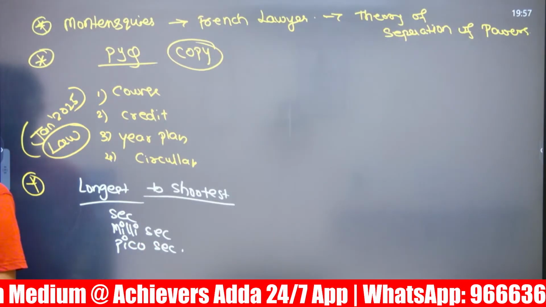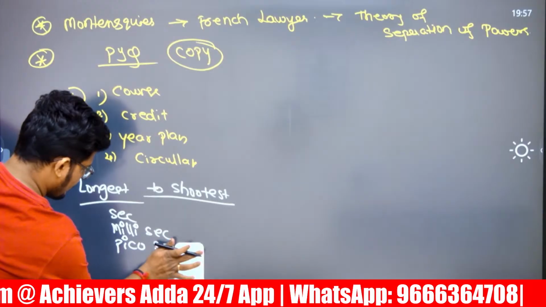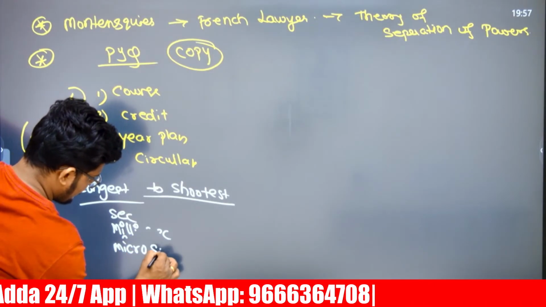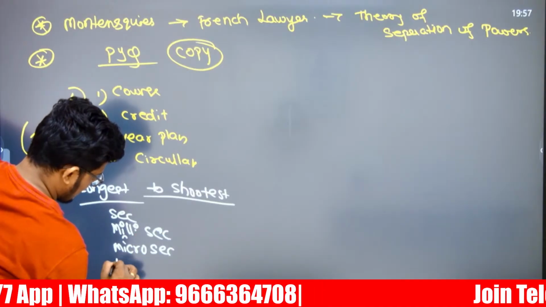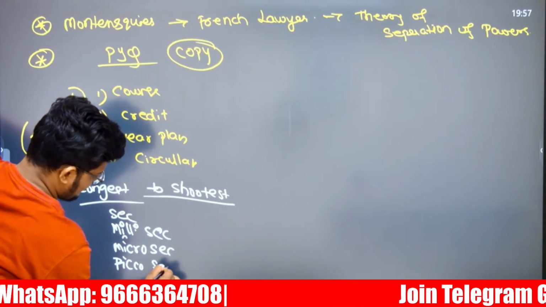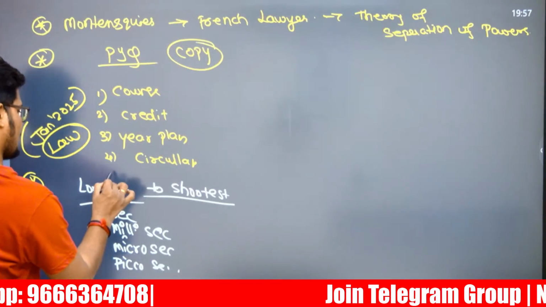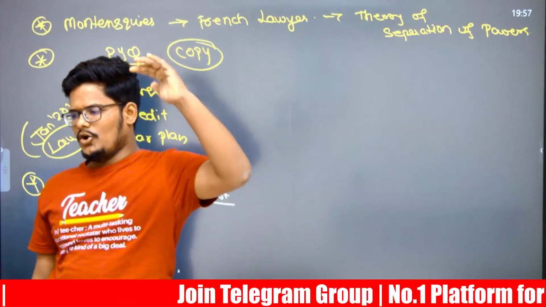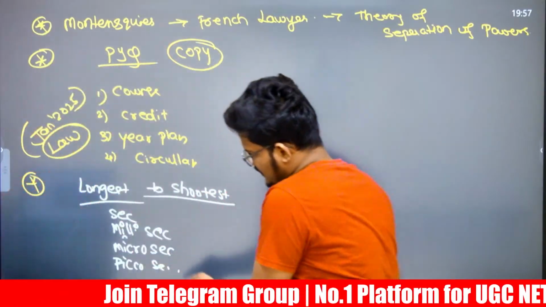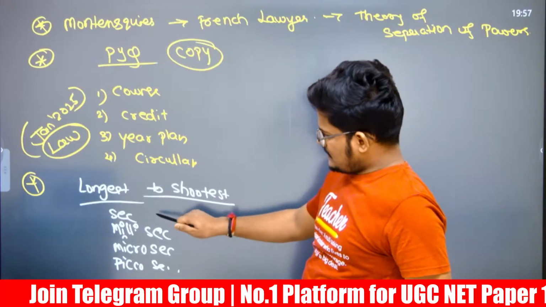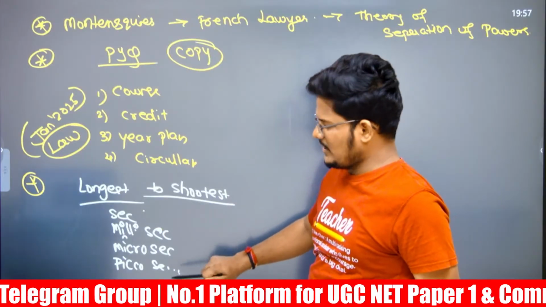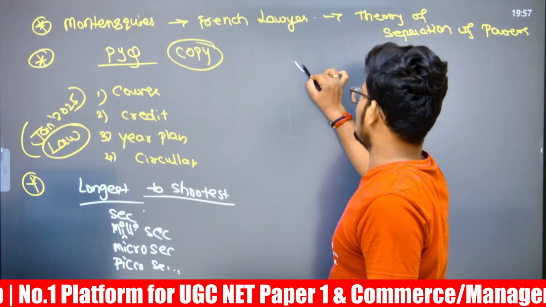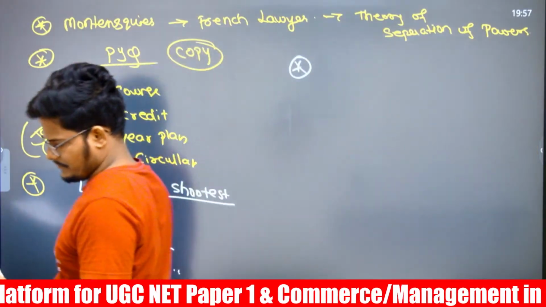In between, microsecond will be there: millisecond, after that microsecond, and picosecond. This sequence from the longest to shortest we need to arrange, which means the reverse. However, I have written this is shortest, this is longest. Pico is the shortest and the second will be the longest one.